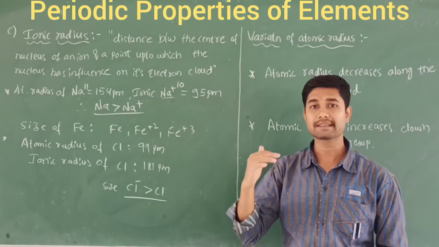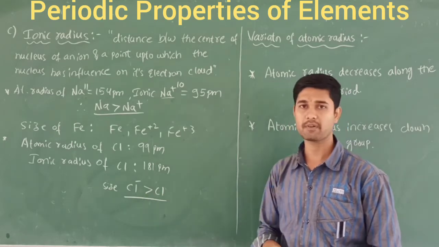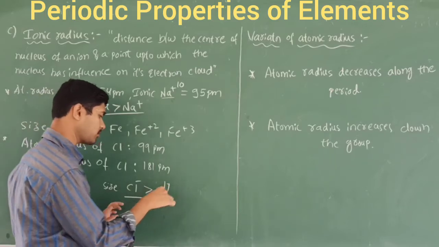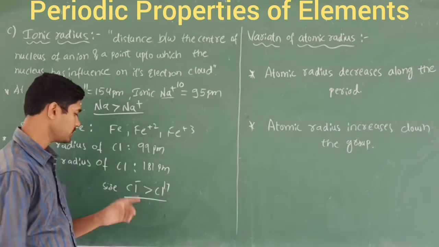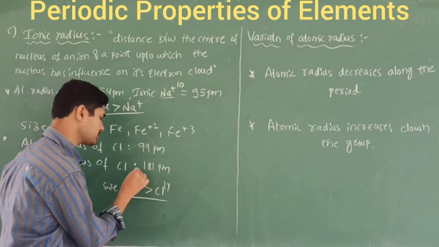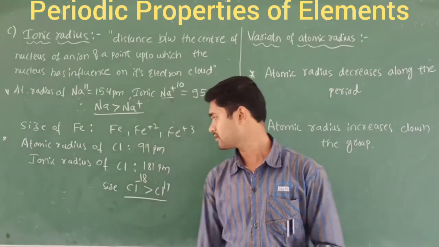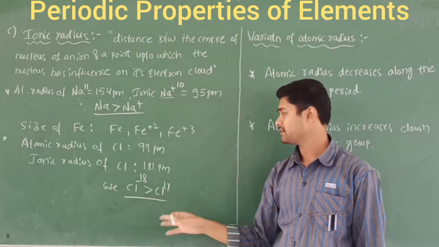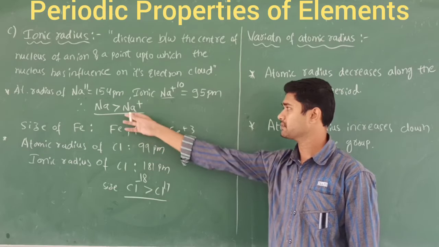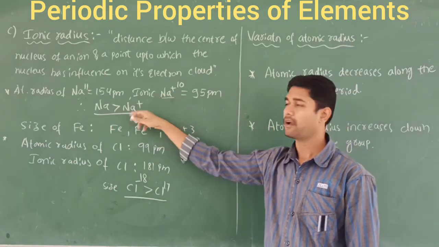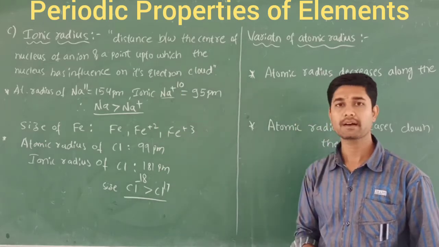It increases. Chlorine has 17 electrons. Cl minus means it abstracts one extra electron, so now it becomes 18, a stable configuration, right? So the size of an anion will always be greater than its respective atom, and the size of the sodium metal is always greater than its respective ion. So this is the ionic radius.